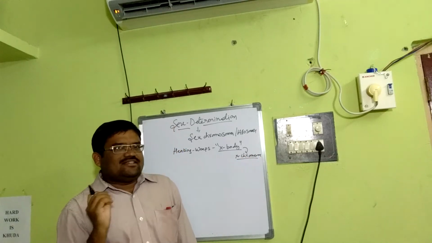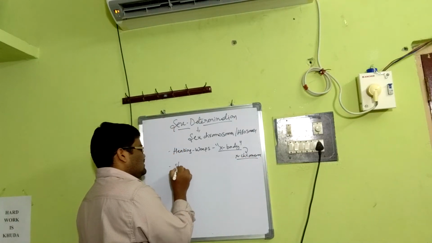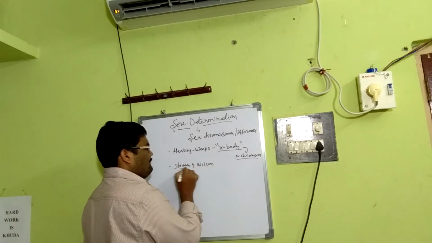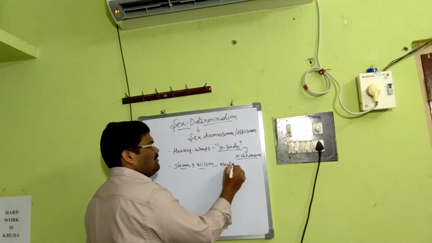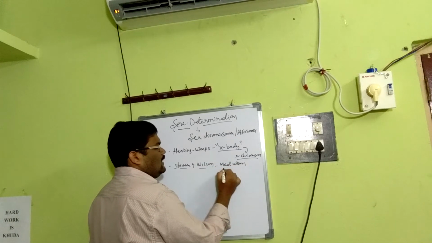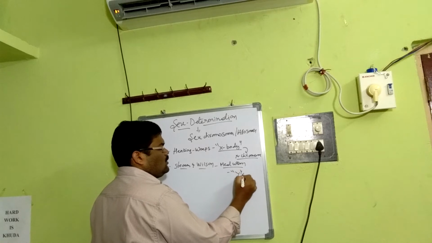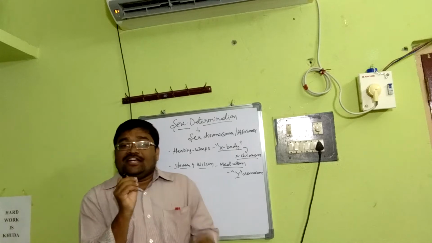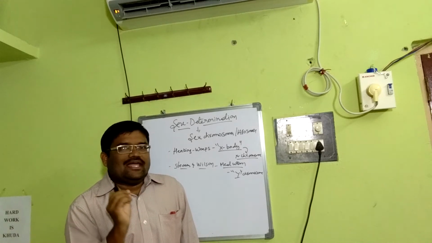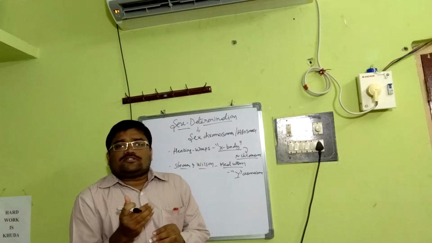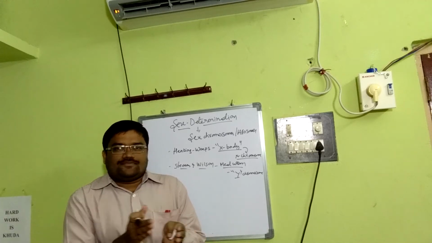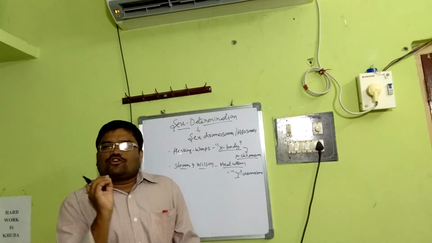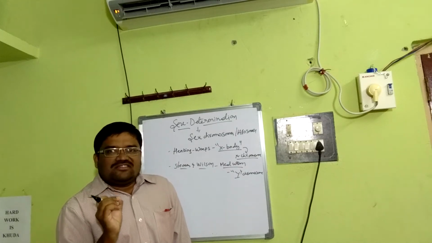Later, Stevens and Wilson, while doing research on mealworm, discovered the Y chromosome, and they identified that the Y chromosome had a role in sex determination. Here, the sex of the offspring depends on the presence or absence of the Y chromosome. So these two are the stepping stones for the concept of the chromosomal or genetic basis of sex determination.